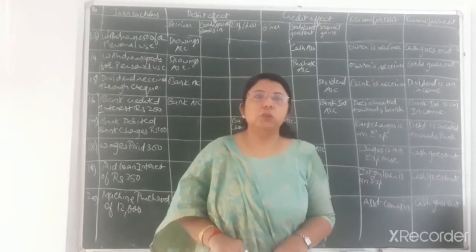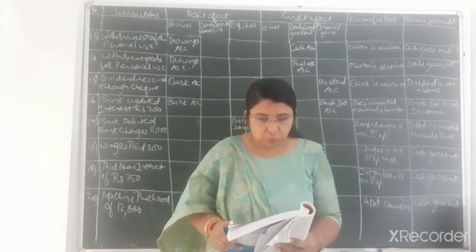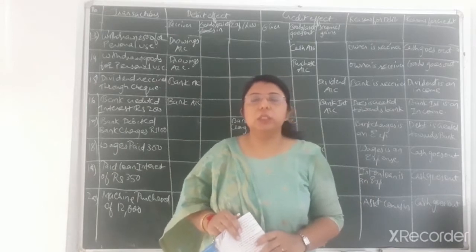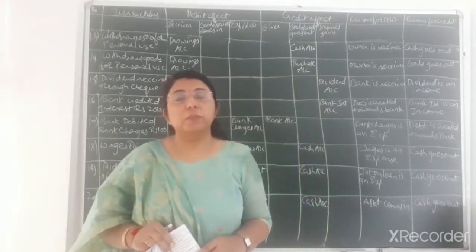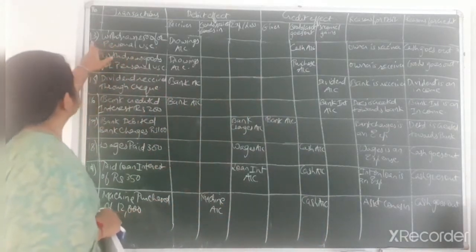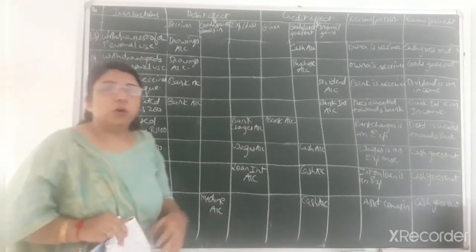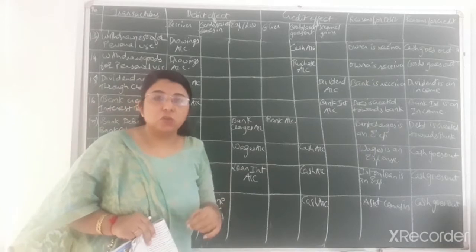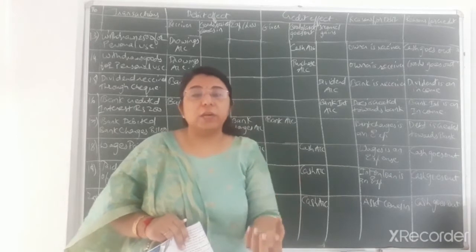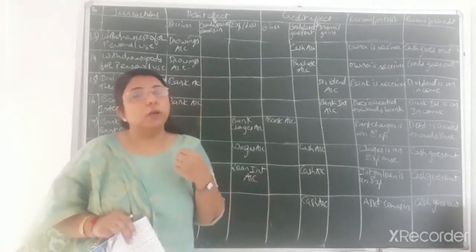Now moving on to 13th transaction, let us look at it. 13th transaction, withdrawn rupees 2,500 from business for personal use. Now over here the cash has been withdrawn from the business for personal use by the owner. So you can see the 13th transaction that I have written, withdrawn 2,500 for personal use. Any kind of withdrawing by the owner for his personal use will be considered as drawings. Just as when he is investing some kind of funds in the business, it is called capital, over here he is withdrawing, so it is called drawings account.